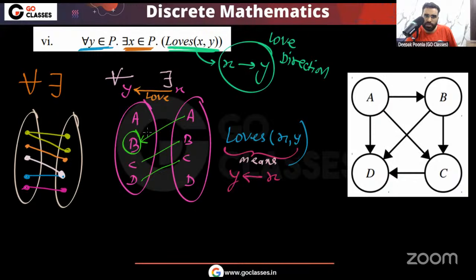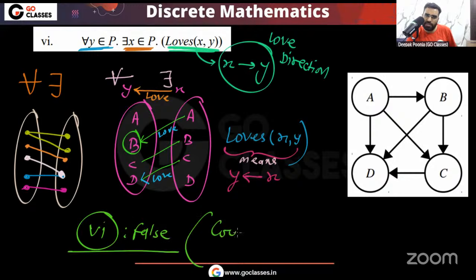Okay, the love direction you can see. This is the love direction. The love direction is here. Okay, so you can see for B there is A, means A loves B. For C there is B. If you ask D, who loves you? Then C loves D. But no one loves A. Correct? So you can see this sixth statement will become false.